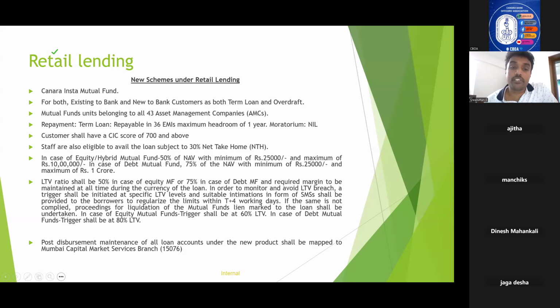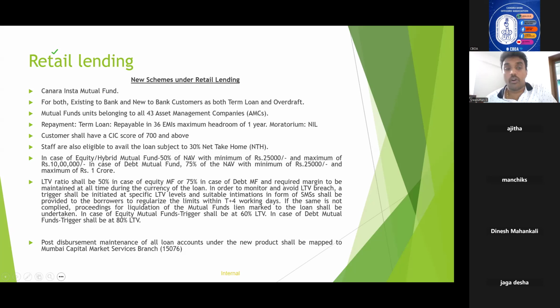And in the case of debt, it is 75 percentage of NAV with a minimum of 25,000 and maximum of 1 crore. So what you have to understand is that the minimum amount is the same for both equity and debt, 25,000. But in the case of maximum amount, for equity and hybrid it is 10 lakhs, and for debt it is 1 crore.